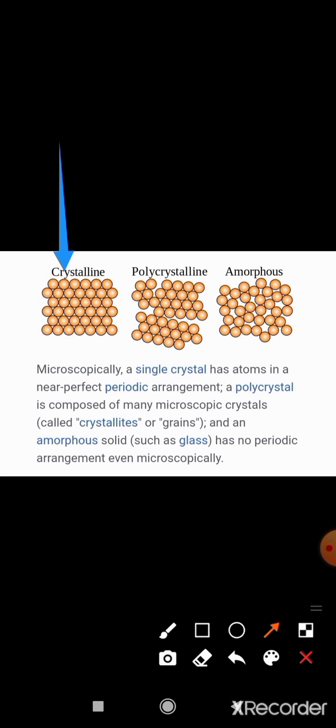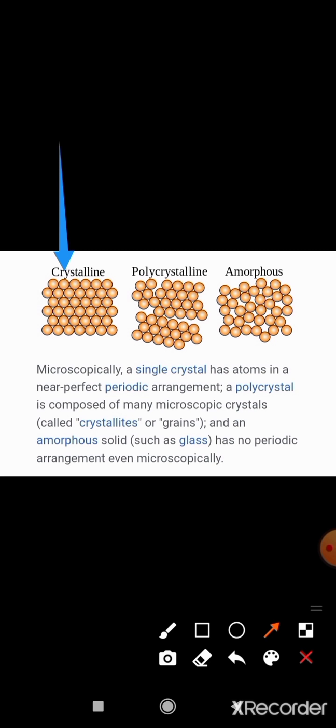Polycrystalline solids are those in which many crystals arrange themselves to form a polycrystalline solid.